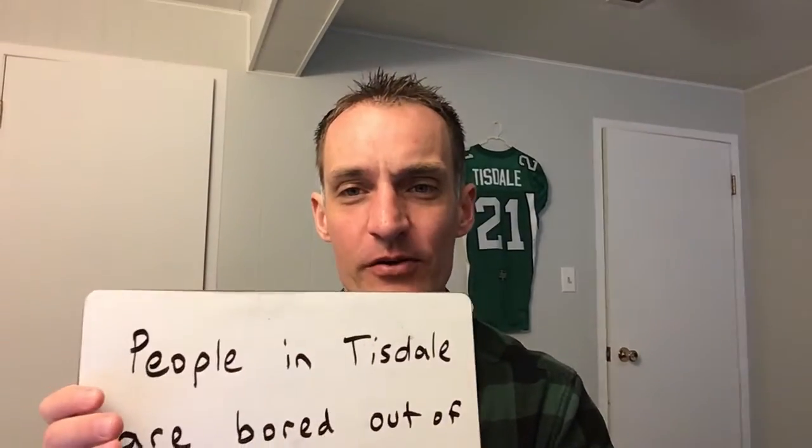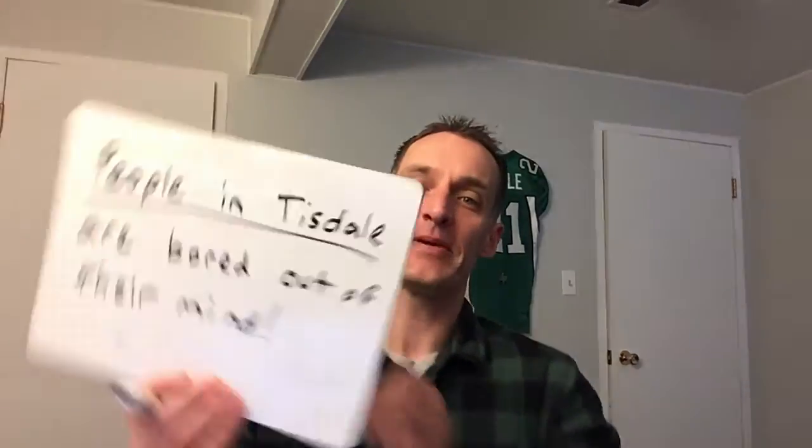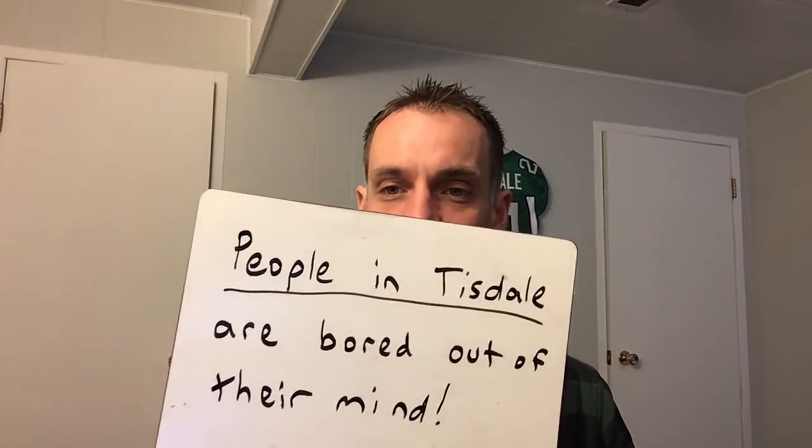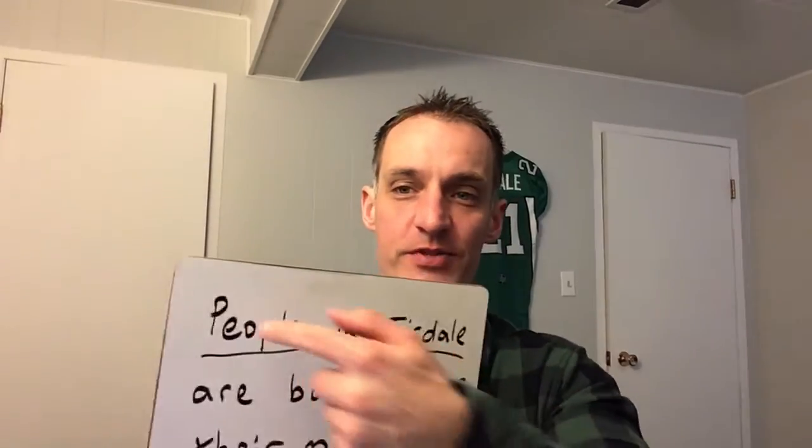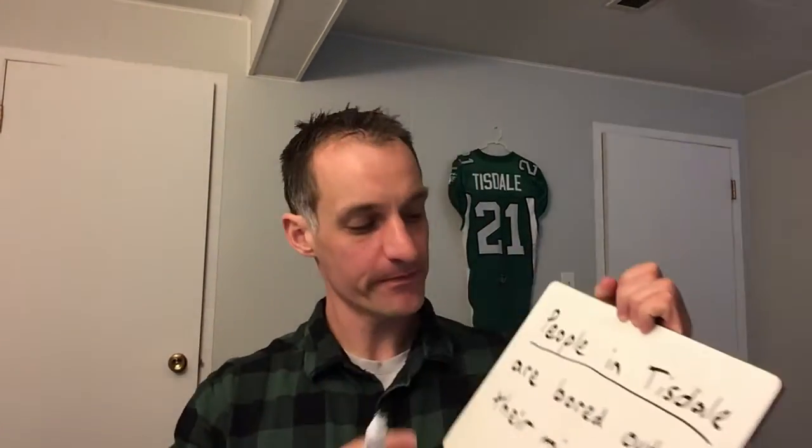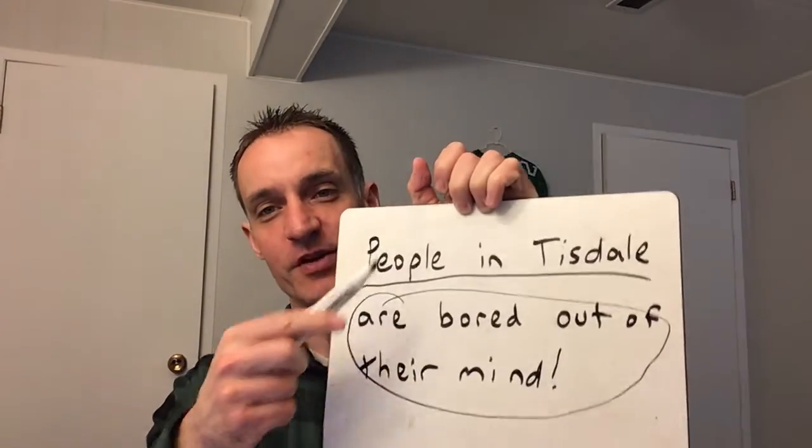Okay, so in our sentence, people in Tisdale are bored out of their minds. Who's the sentence about? Who are we talking about? Underline it. We are talking about people in Tisdale. What about them? So our subject is people in Tisdale. What about them? Circle. They are bored out of their mind. There's our subject, there's our predicate.